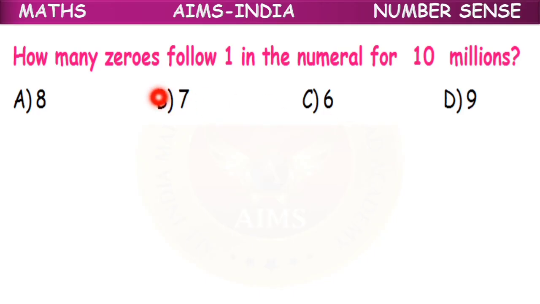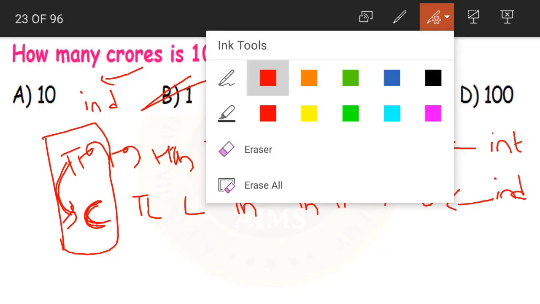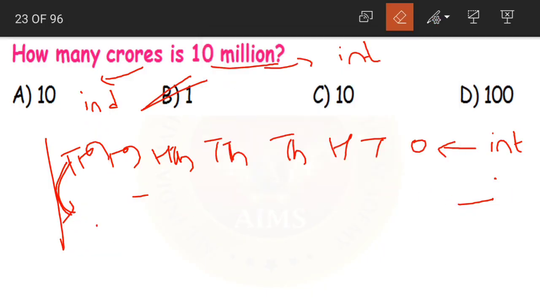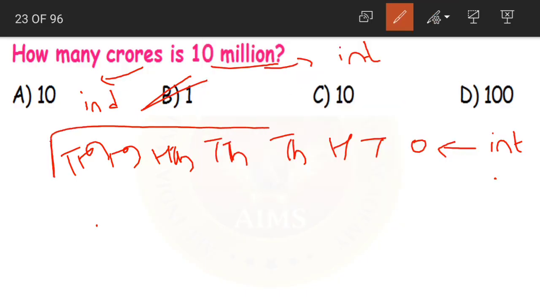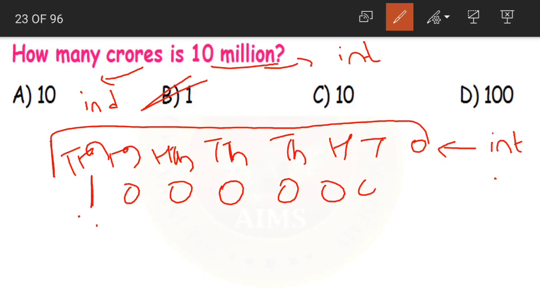Next, how many zeros follow 1 in the numeral for 10 millions? Now in the numeral for 10 millions, just now we have done here, right? Let me erase this, the Indian system. Now in 10 millions we need to find out, this is the number 10 millions. So first in 10 millions place there will be 1 and then the remaining places will be filled with zeros. Yes or no, children? Yes.